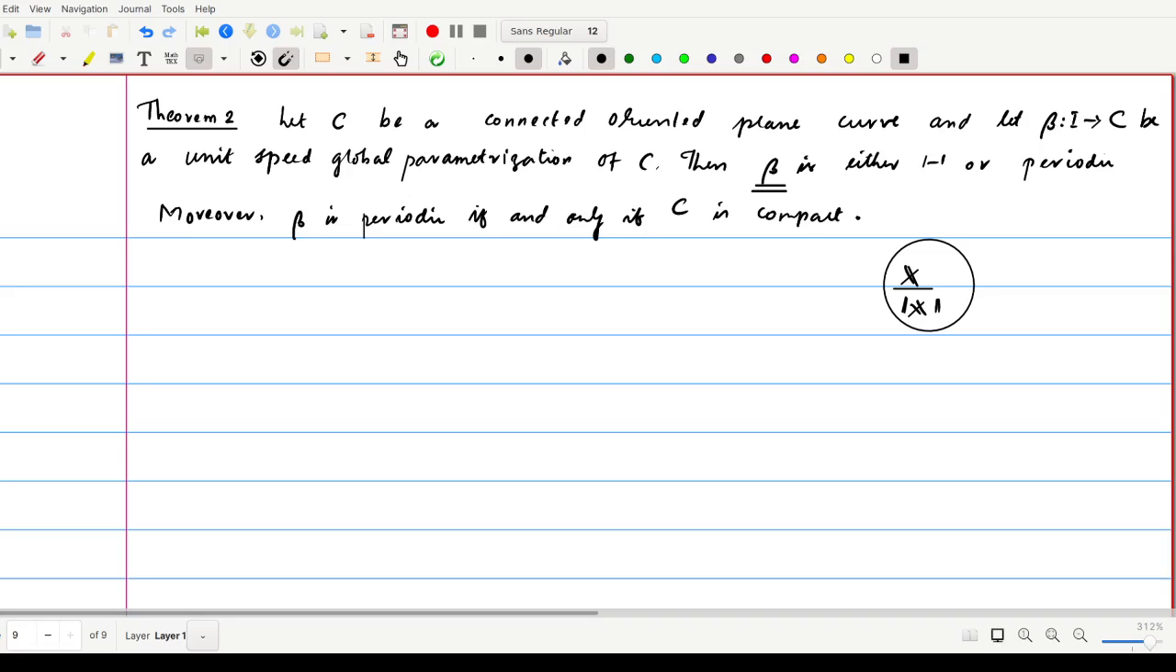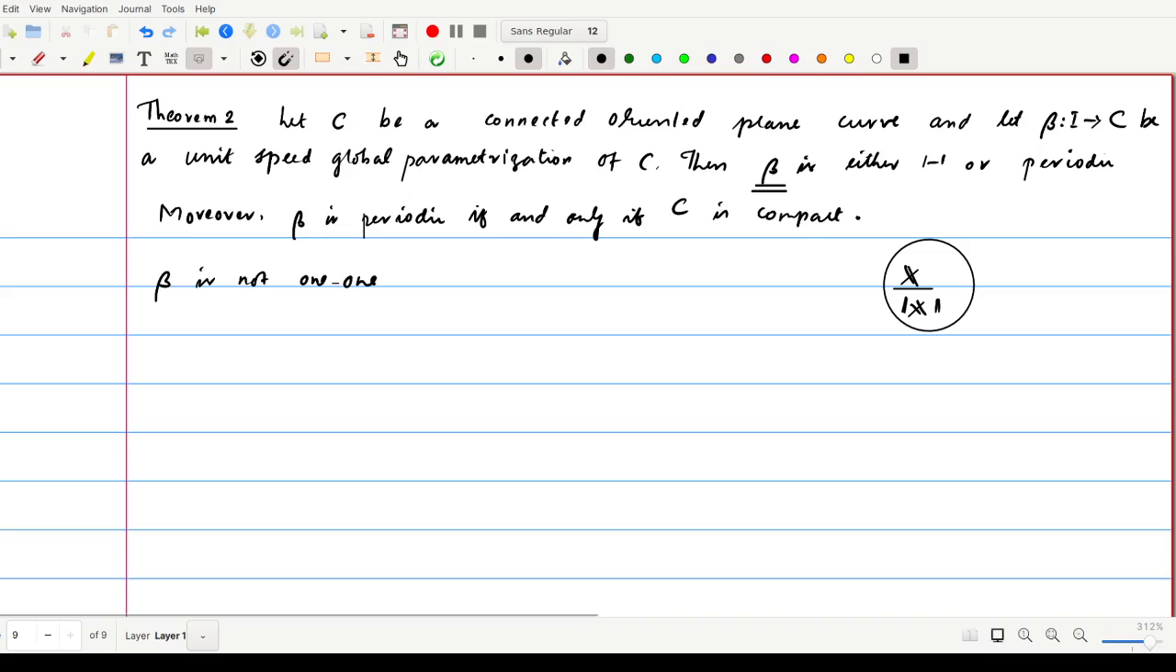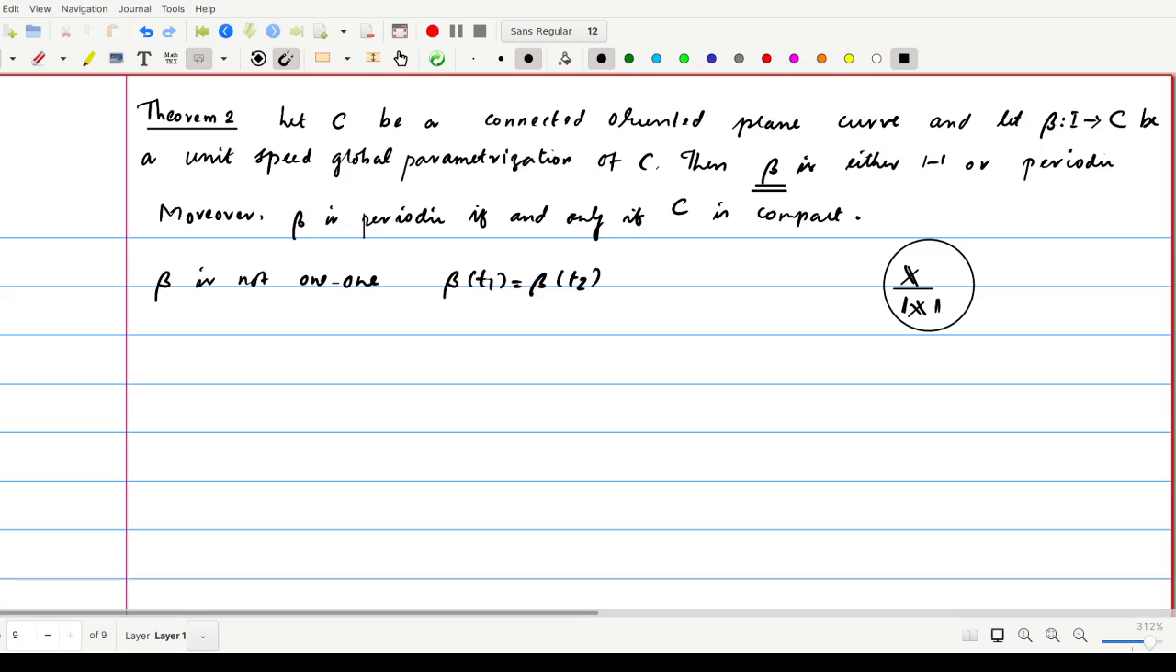So first we assume that beta is not 1-1. Then we can write beta of T1 equal to beta of T2 for some T1 not equal to T2, where these two quantities are in the domain of beta. If this is the case, we will prove that this beta is periodic.